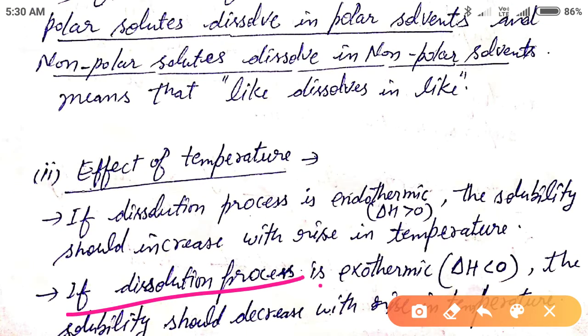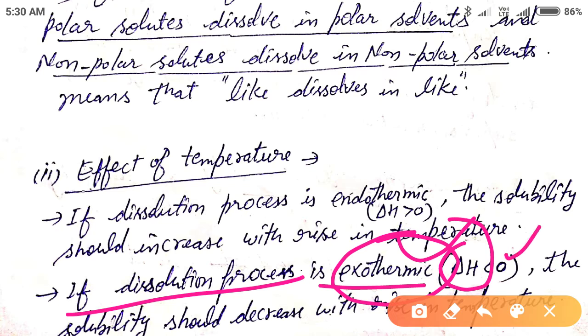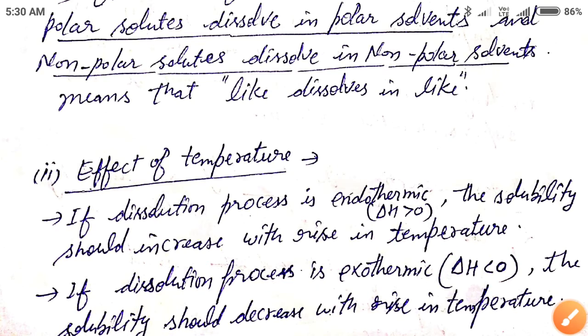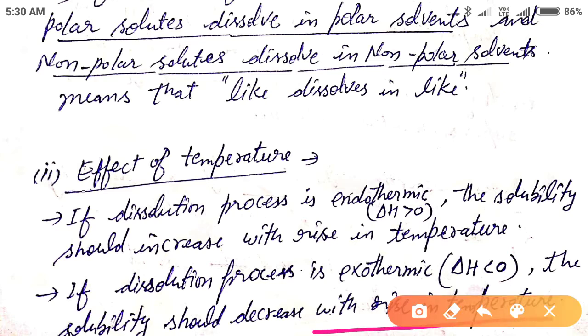If the dissolution process is exothermic, it means delta H, the change in enthalpy, is less than 0, then the solubility should decrease with rise in temperature. In this condition, when we raise the temperature, the solubility will decrease if the dissolution process is exothermic.